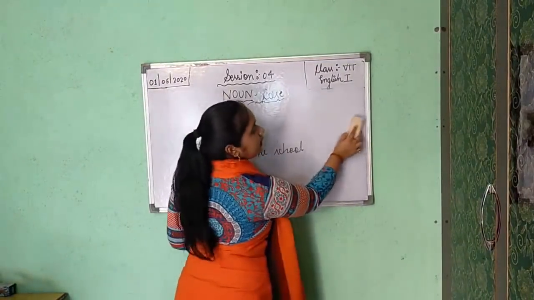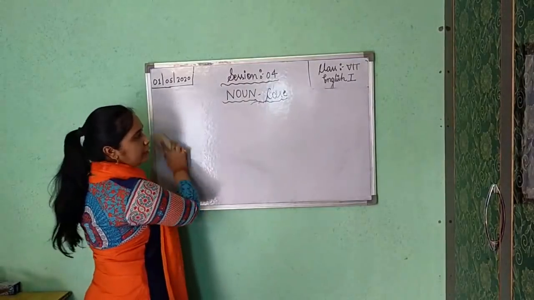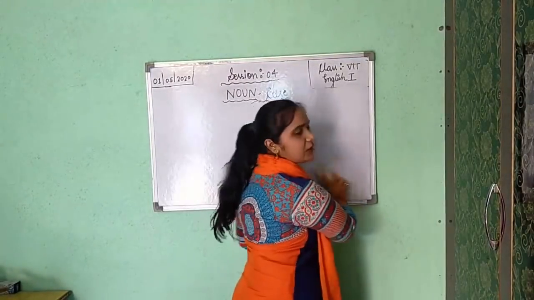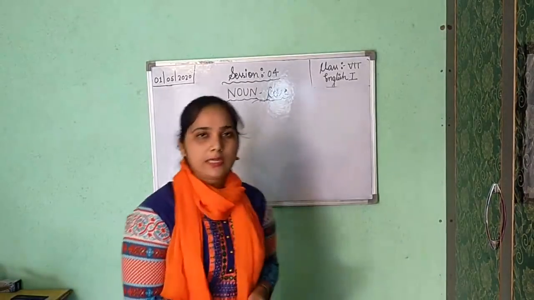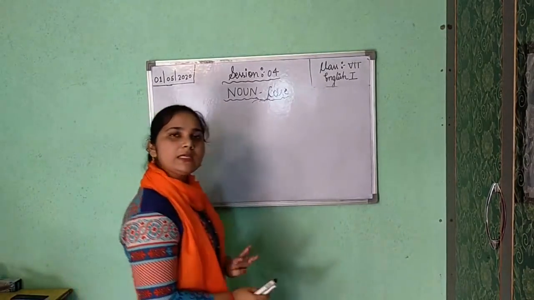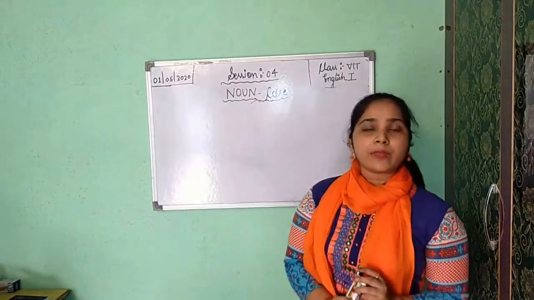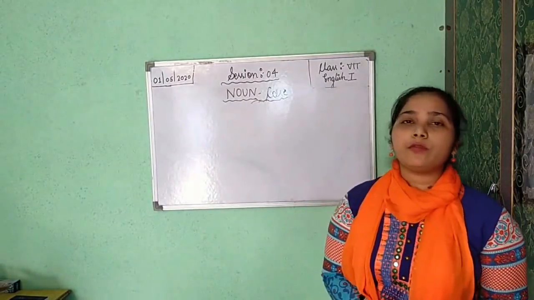In a sentence, if a noun or pronoun is showing possession or ownership or relation, that is called possessive case or genitive case. So till here, three cases we have completed. Okay. Now the fourth one is your vocative case.